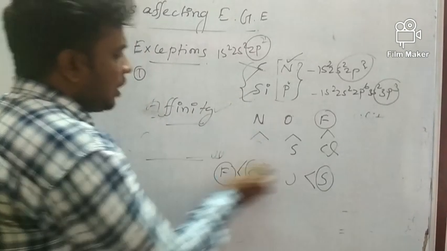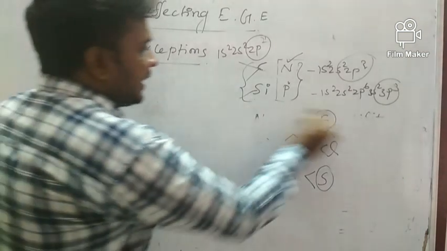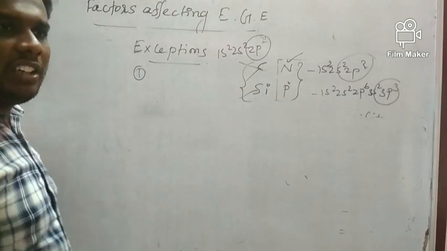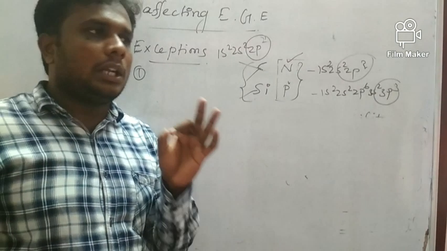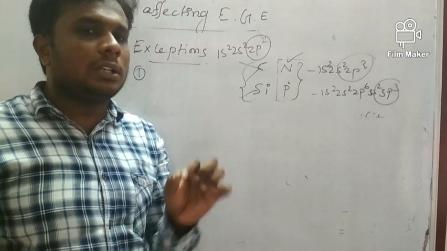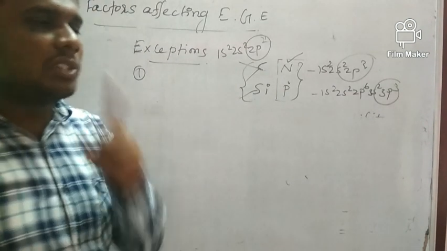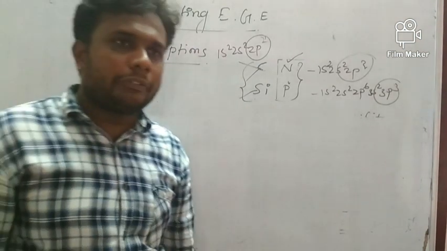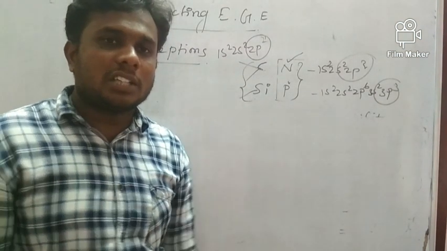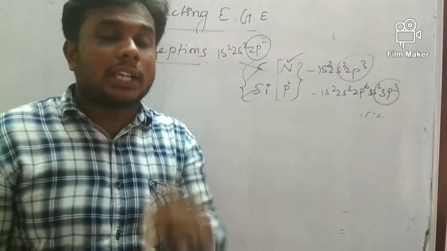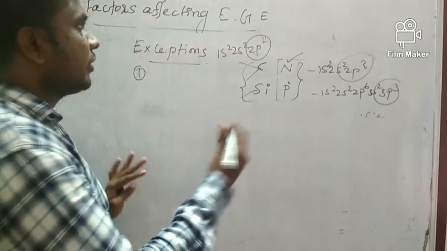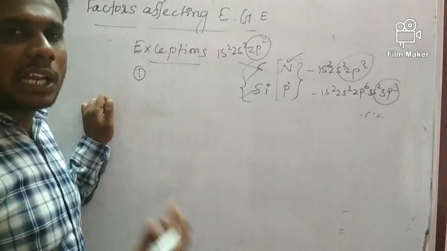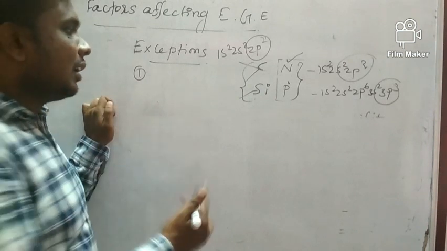Electron affinity indicates the nucleus power, that is, the electrostatic force between electron and proton. But electron gain enthalpy is the amount of energy released, how much energy is released from an atom.